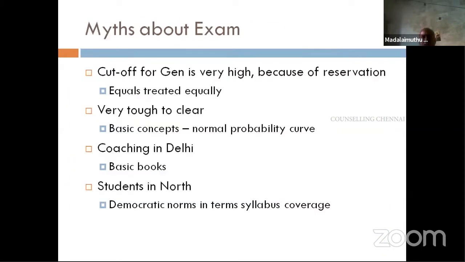Now generally there are certain myths among the students. Whatever I am presenting here is based on my experience while dealing with other students for the last 10 years, especially when I've seen them for other competitive exams. So whatever I am giving is purely my personal opinion, need not be exactly true, but this is based on observation. Now generally people say the cutoff is different for that particular community and this class and that class, therefore I am not able to clear.